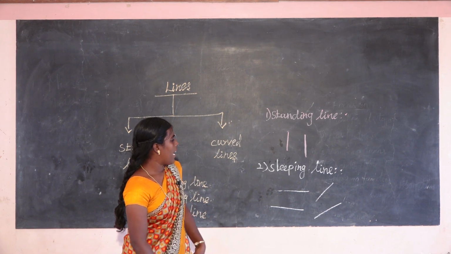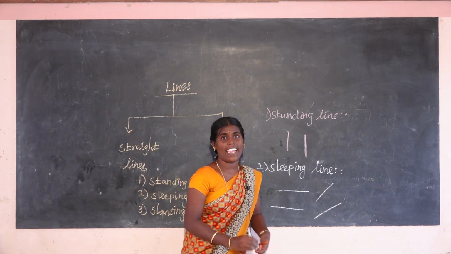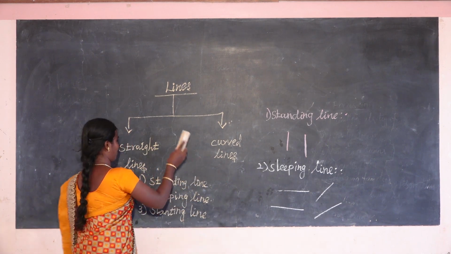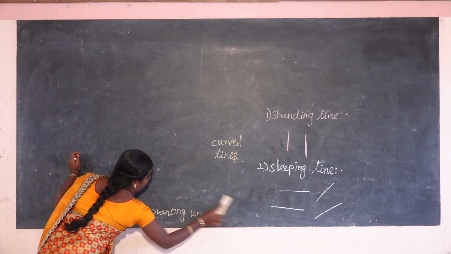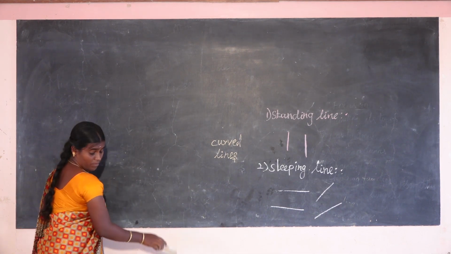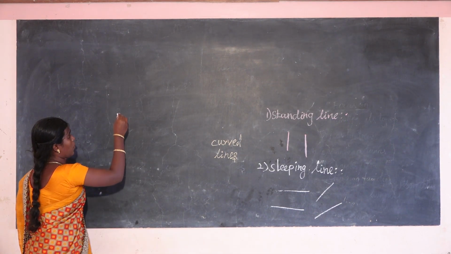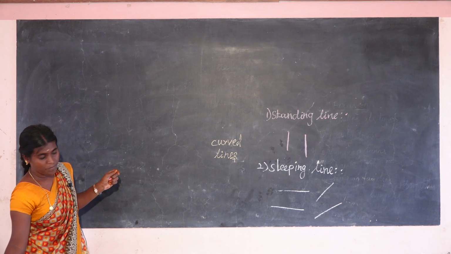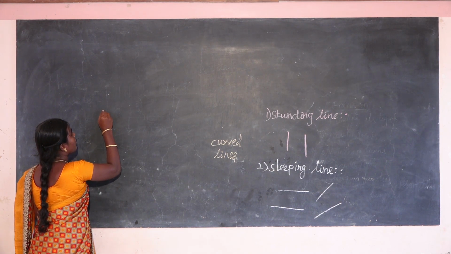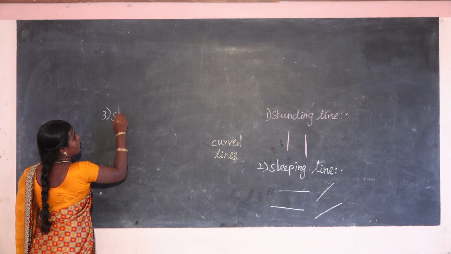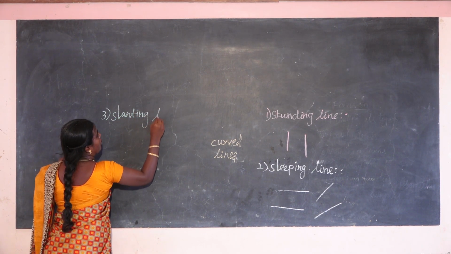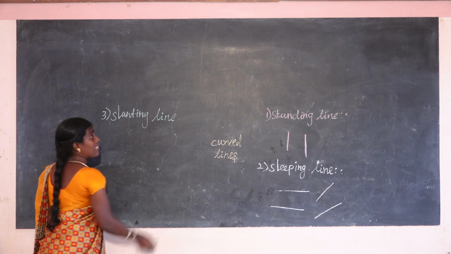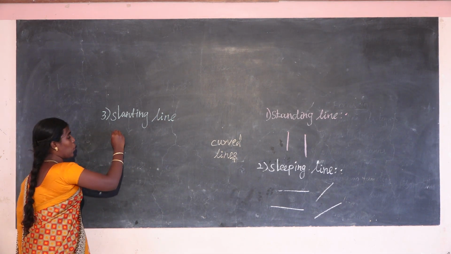Okay. So, the next one is the slanting line. The third one is the slanting line. Slanting lines can be drawn in two ways.